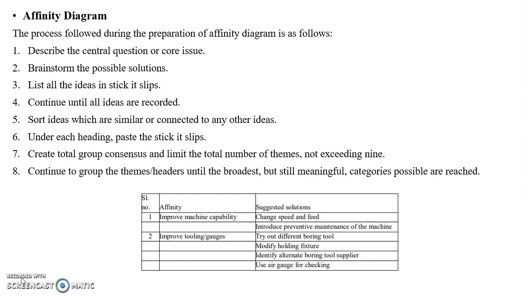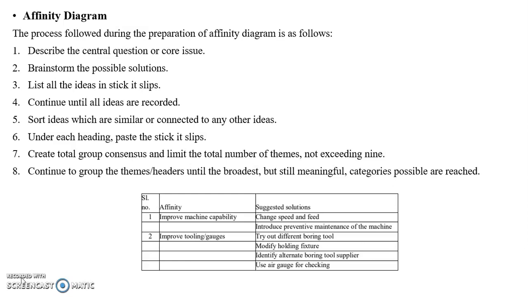The next step is to create total group consensus and limit the total number of themes to not exceeding 9. The maximum number of affinity themes should be 9. And the final step, continue to group the themes until the broadest, but still meaningful, categories possible are reached.